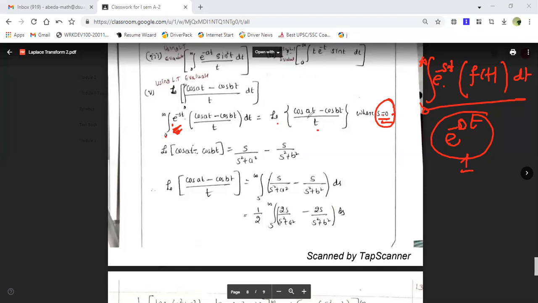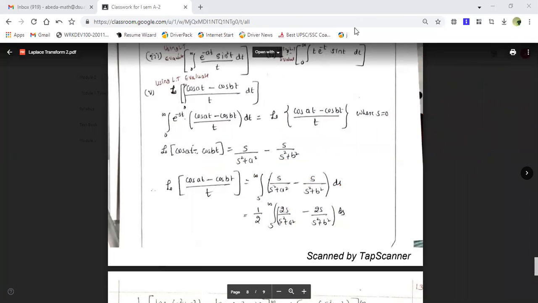So this is of the form f of t by t. Before applying, let me take only cos at and cos bt for the Laplace transform. That we know as s upon s square plus a square, and s upon s square plus b square. Now let's apply the f of t by t form. That is the integral from s to infinity of s upon s square plus a square, because the Laplace transform of cos at is this, and the Laplace transform of cos bt is this, into ds. Then 1 by 2. Here it is s square, so I need 2 here and 2 here also, so multiplying and dividing with 2. Here 1 by 2 I take completely out. Then this is 2s upon s square plus a square minus 2s upon s square plus b square.